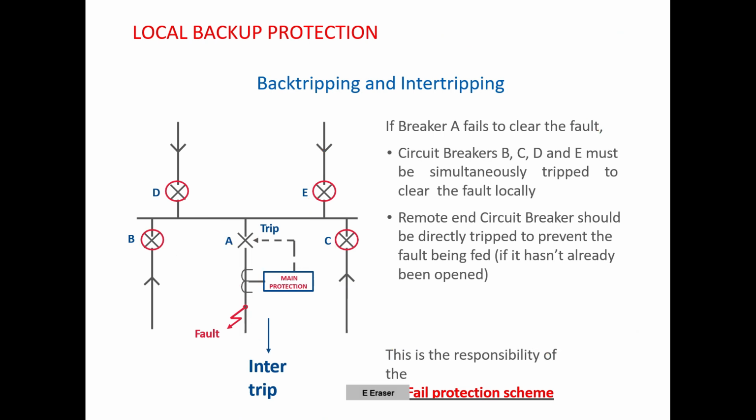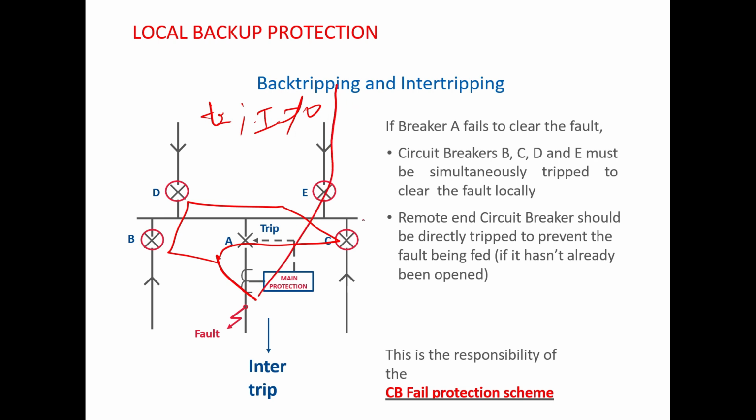So this is the basic concept of LBB protection, and this is the concept of back tripping and inter-tripping. Whenever there is a fault on this transmission line, this feeder will be feeding the fault, this is feeding the fault, and this is also feeding the fault. So if after the lapse of LBB timer T2 the current is not 0, then it will issue a trip command to all these circuit breakers, and this is called your back tripping. Inter-tripping is only for the remote end tripping.